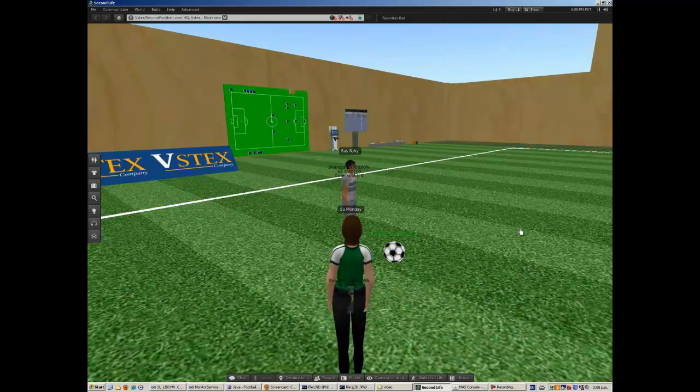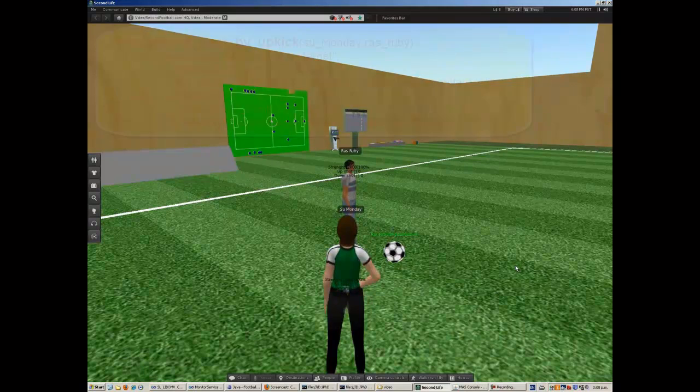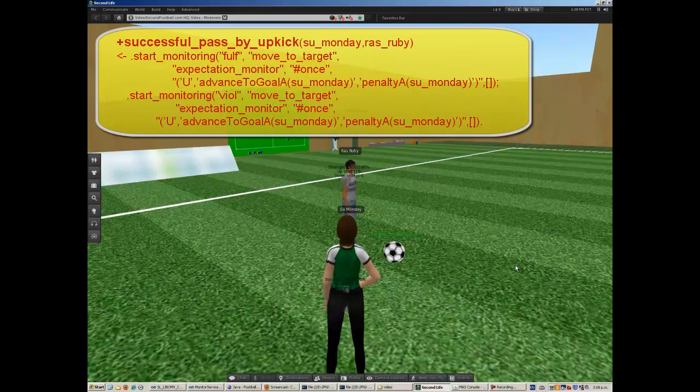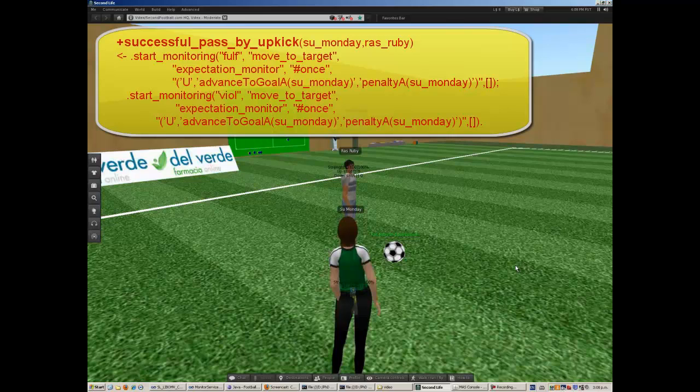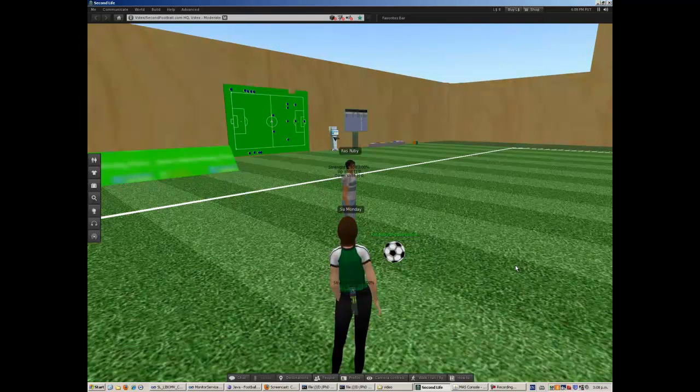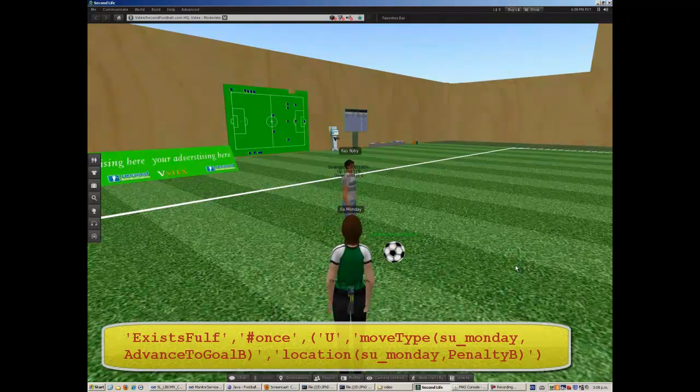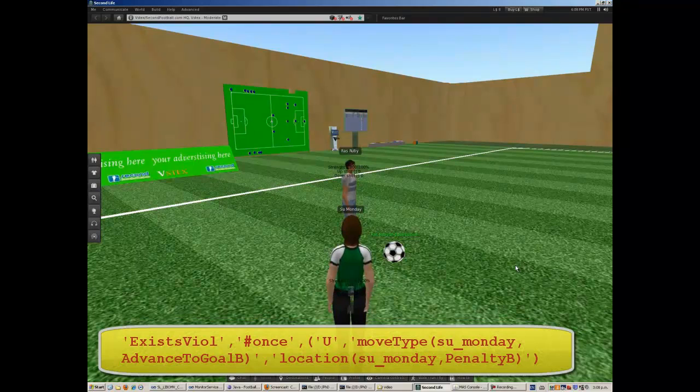When this is added as a belief, it triggers the JSON plan successful pass by upkick. In this plan, agent Rasrubi adopts the expectation that Sumande should run to the penalty area for him to pass the ball to her, and he starts monitoring for the fulfillment and violation of this expectation. Expectations are defined as temporal rules according to the expectation monitor that we use. Fulfillment occurs when Sumande runs to the penalty area. Violation occurs when she does not run or she runs towards the opposite direction.